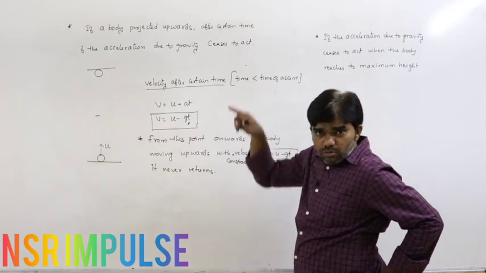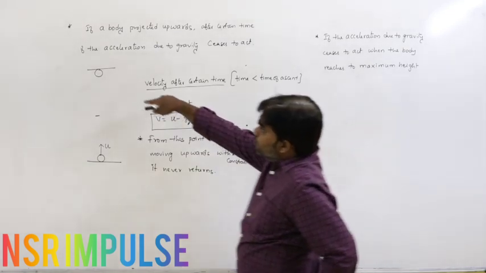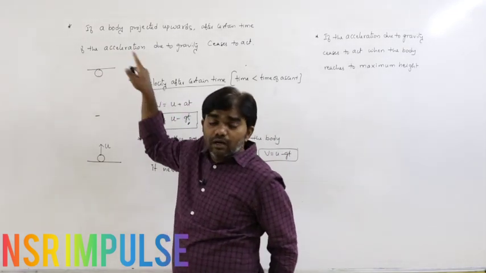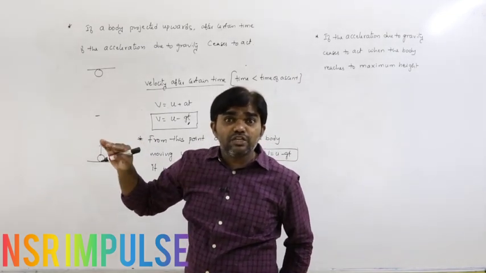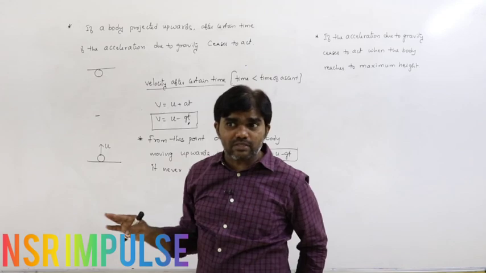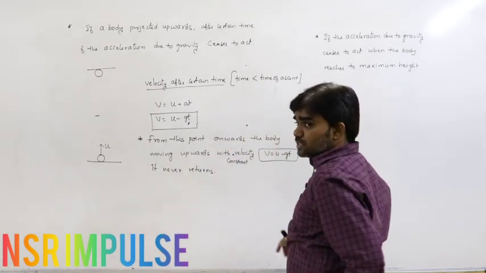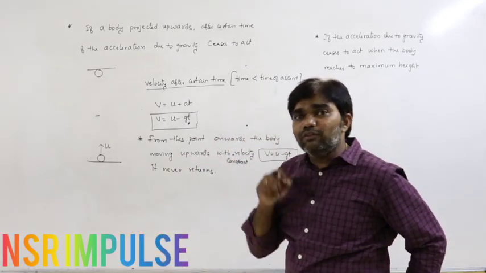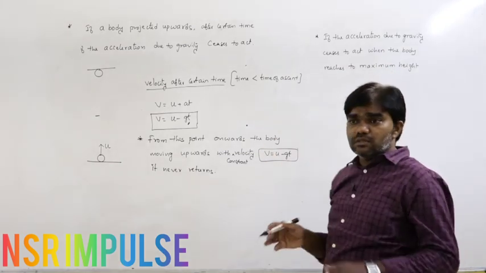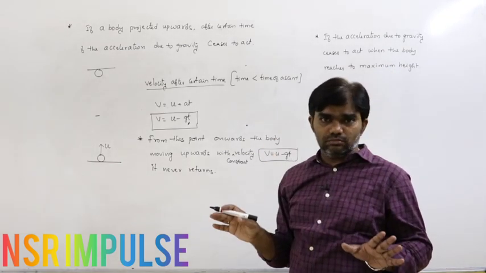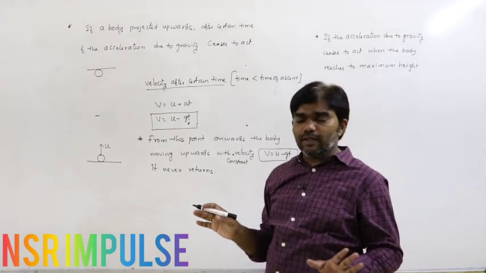If the body reaches the maximum height, and at that position the acceleration due to gravity ceases to act, then what happens? See, acceleration due to gravity ceasing to act means acceleration is removed. That is the meaning.